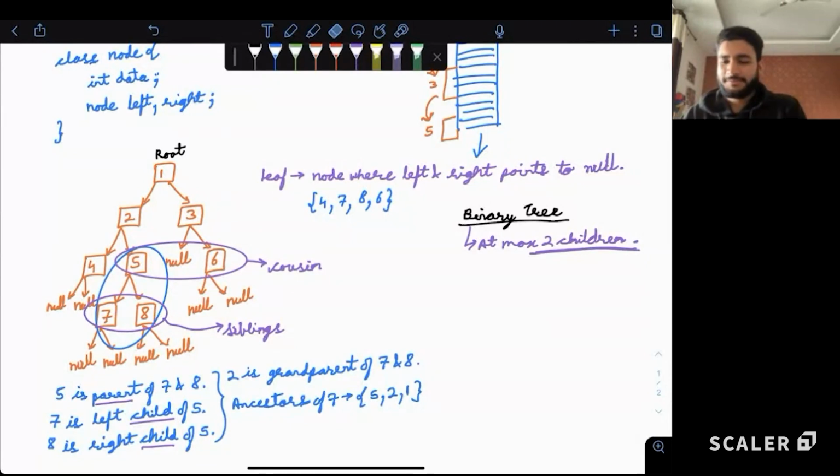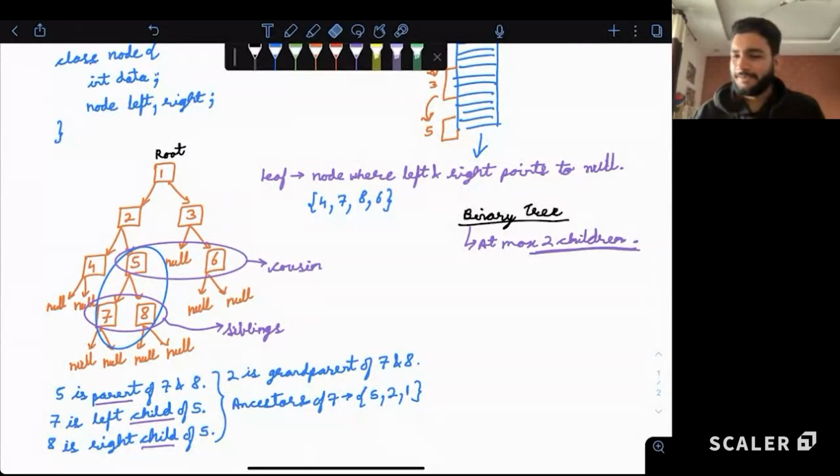What is a cousin? A cousin is basically your parent's brother's or sister's child. So in the same level, a different child. That is a cousin. Simple. So far so good. Just remember your family tree, remember your ancestors, and you'll get to know what is what with respect to what, and so on.